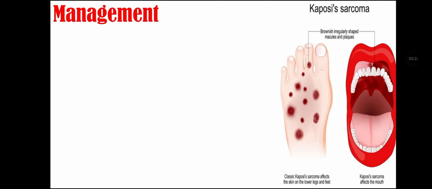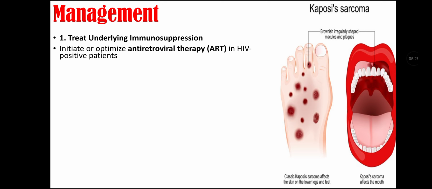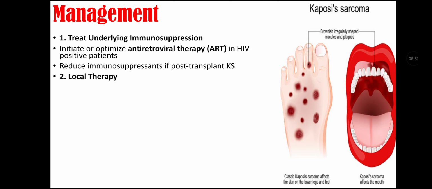Management of Kaposi sarcoma. First, we treat underlying immunosuppression, that is to initiate or optimize antiretroviral therapy in HIV positive patients, and reduce immunosuppressants if post-transplant Kaposi sarcoma is there. Second, we do local therapy, that is surgical excision for small lesions, and cryotherapy or laser therapy may be done.